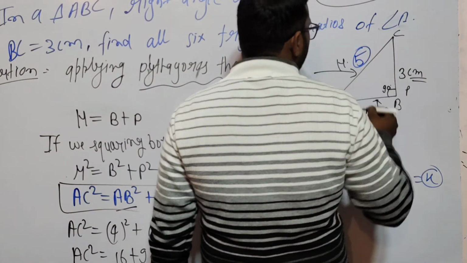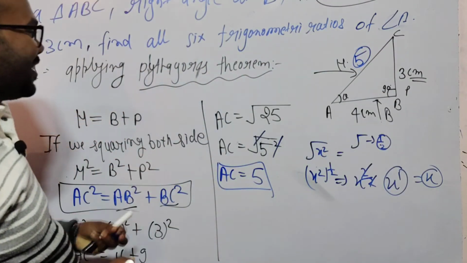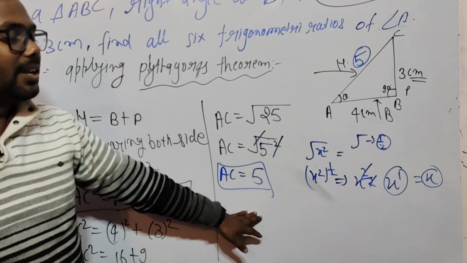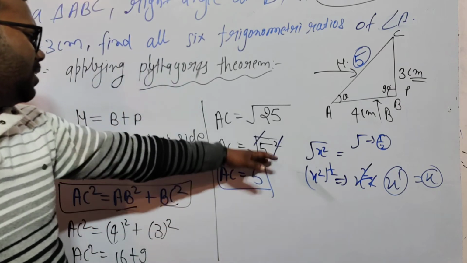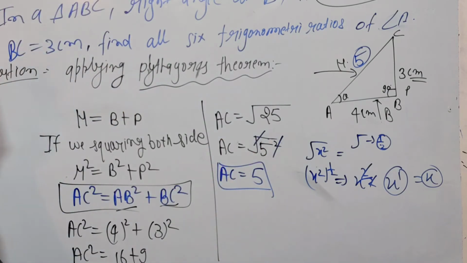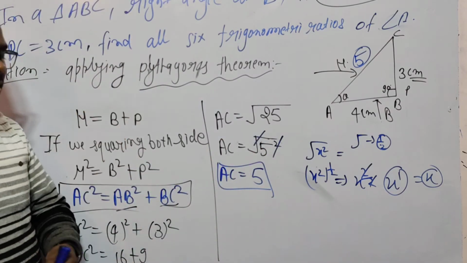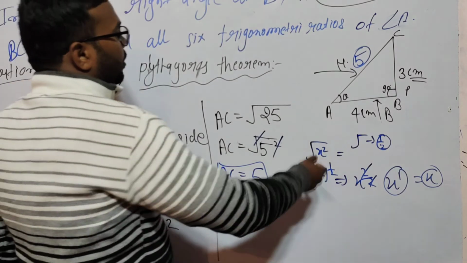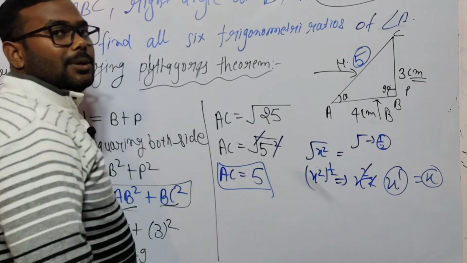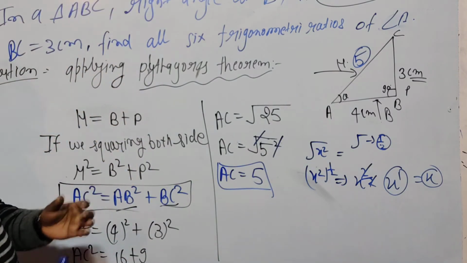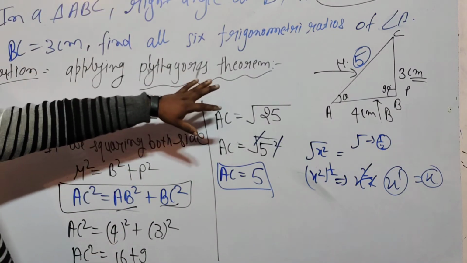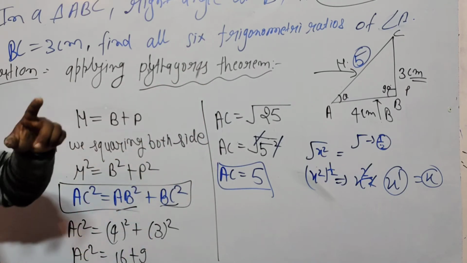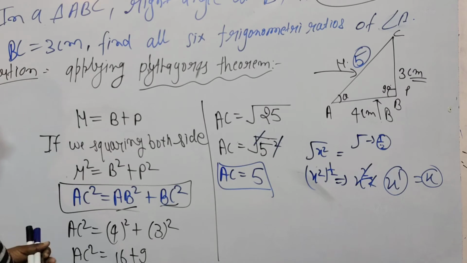This is very complicated if you don't know the Pythagoras theorem and the cancellation of under root. If you know these things, it is very easy and you can calculate within 20 to 30 seconds. Now we have got the hypotenuse. Please note it down. We will now calculate all the ratios: sin theta, cos theta, tan theta, sec theta, cosec theta, and cot theta.